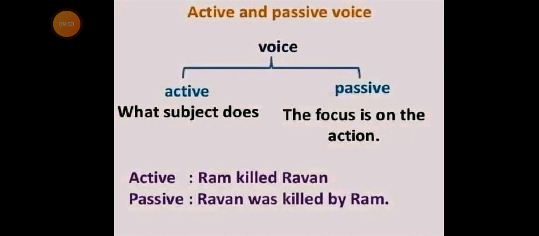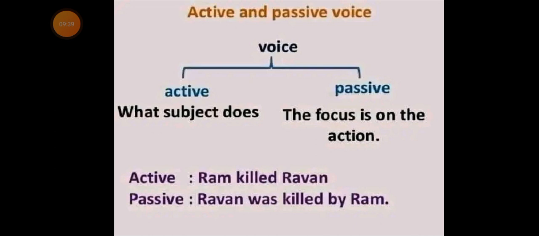Now consider these two sentences for illustration. Active sentence: Ram killed Ravan. In passive voice: Ravan was killed by Ram.